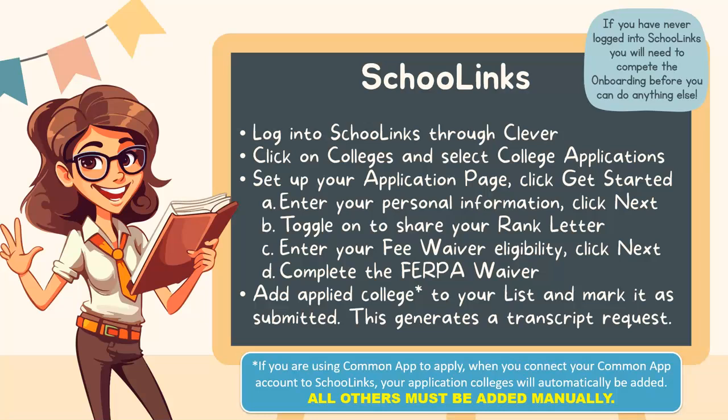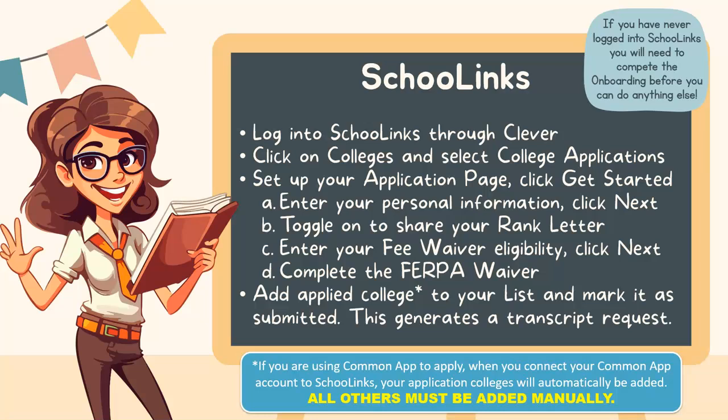Now, that sounds great and all, but that also includes your transcripts, your rank letter if you chose to share it, all these things that are required for college admittance. So you will want to waive your right in order for those documents to be sent. Otherwise, they cannot. And then you won't be able to be accepted due to an incomplete application.